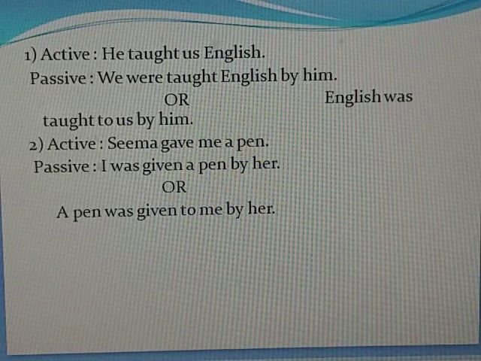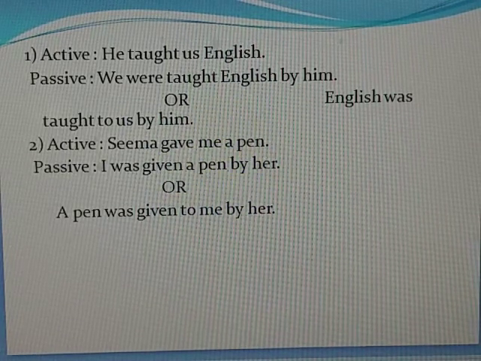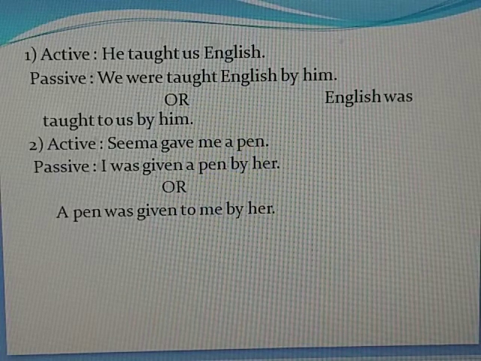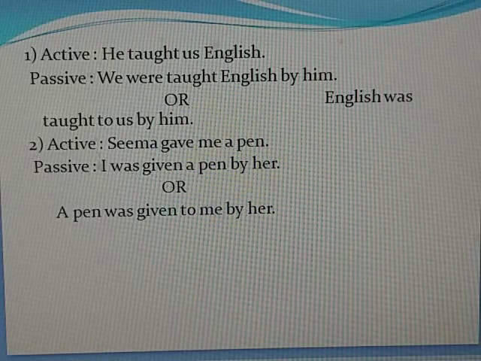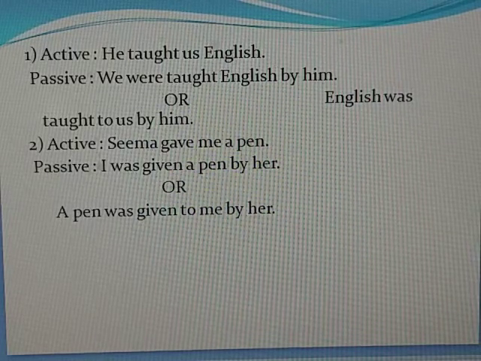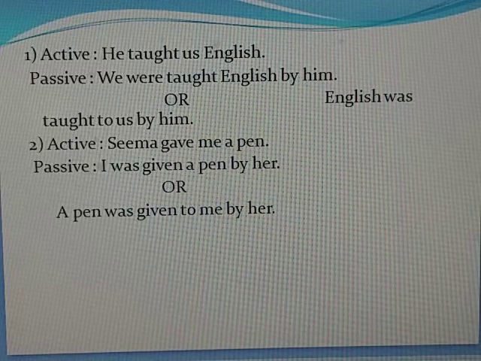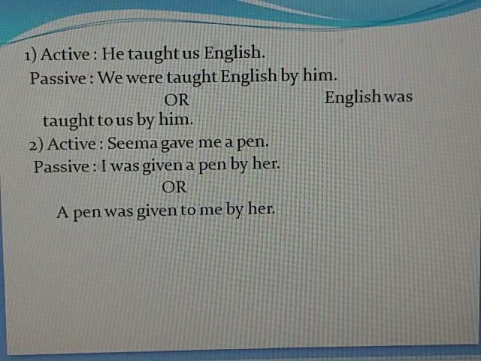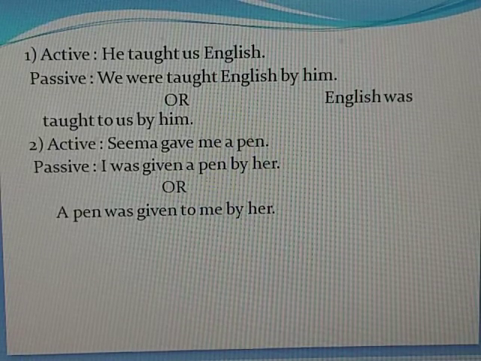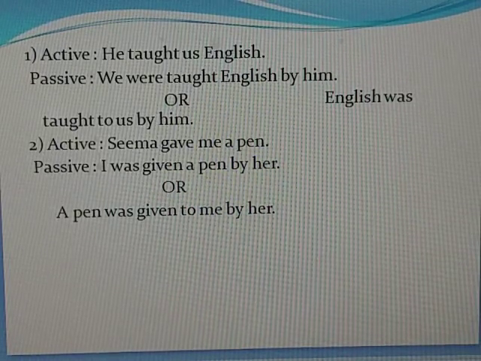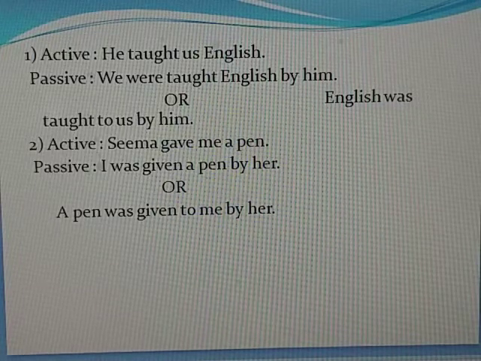Seema gave me a pen. It can also be made in two ways because again two objects. Seema is subject, gave is verb, me is indirect object and pen is direct object. Why is me indirect object? Because it is a living thing. A pen is direct object because it is a non-living thing. So passive will be I was given a pen by her or a pen was given to me by her.